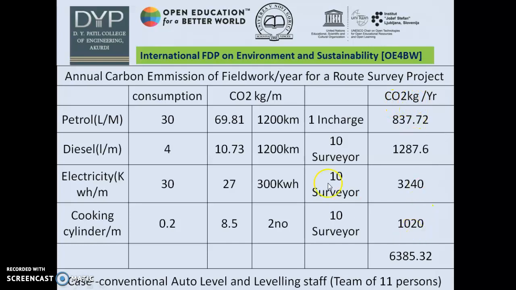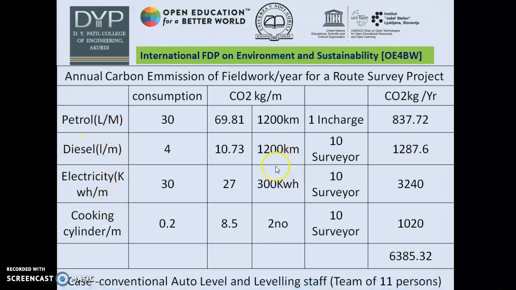Total carbon emission can be calculated by knowing that 69.81 will be the consumption per month, and if we multiply by 12, it gives us 837 kg. 10.73 multiplied by 10, don't forget this is only for one of them, so multiplied by 10 and multiplied by 12 for the year gives me 1287. This way I have done the calculation, and finally we get a figure of 6385.32 kg of carbon emission.